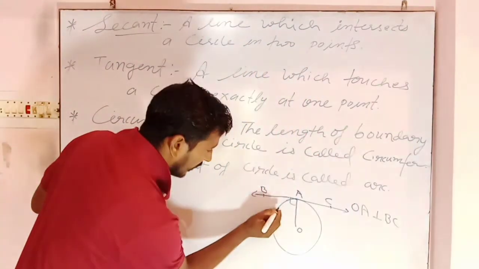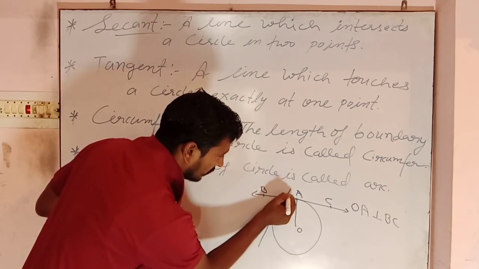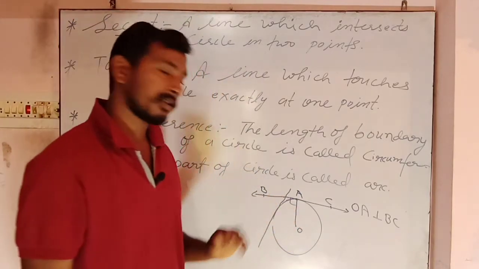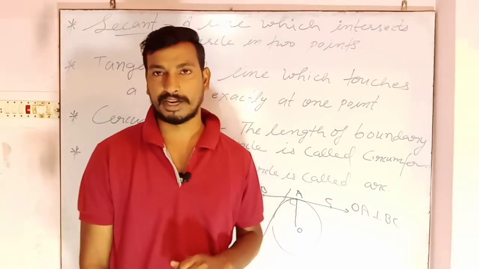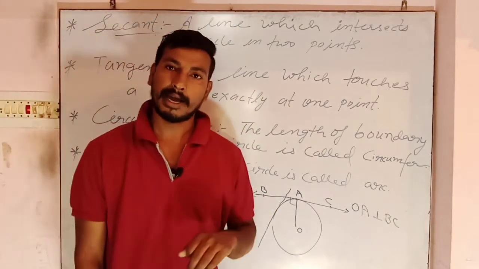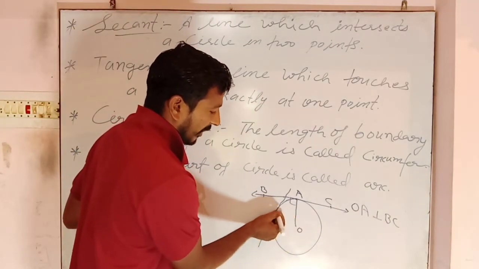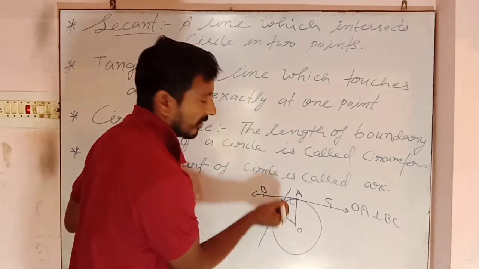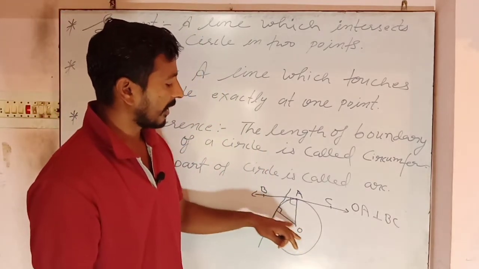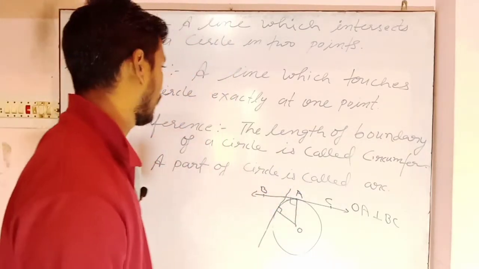Actually, an infinite number of tangents can be drawn on a circle. Yes, we can draw a tangent in this way also. This is also a tangent because this line also touches the circle exactly at one point, and the point where it touches is called the point of intersection. And again we draw a line joining these 2 points, then it makes a 90-degree angle. So again the line segment joining these 2 points is perpendicular to the tangent. So this is the property of a tangent.